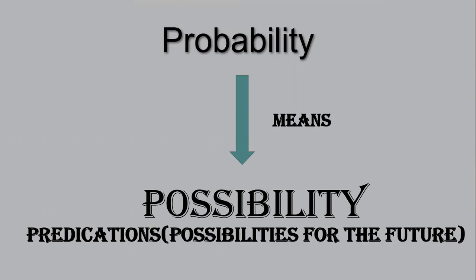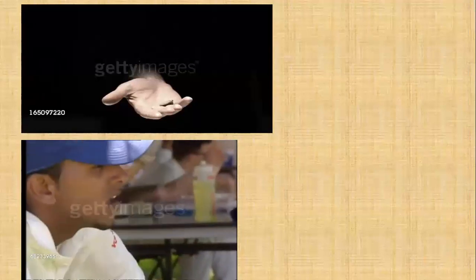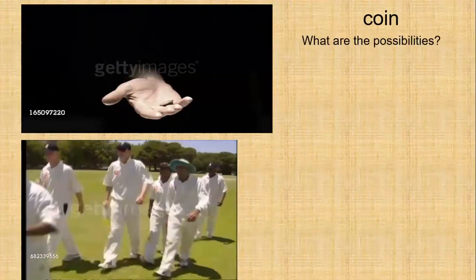As we toss a coin, you can toss a coin like this, correct? Or you can see it in a cricket match where they toss the coin. So what are the possibilities?